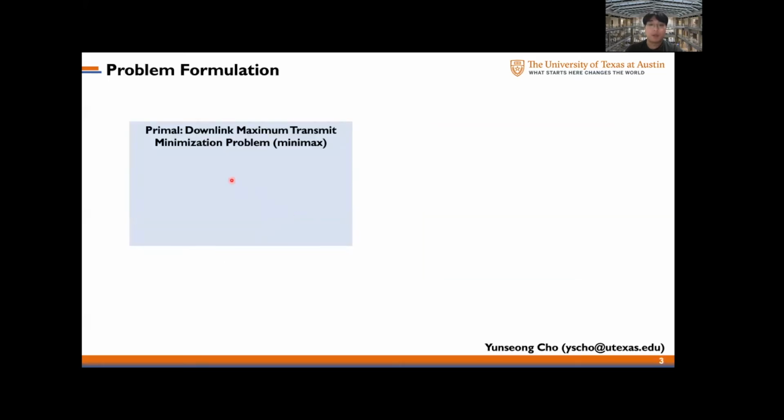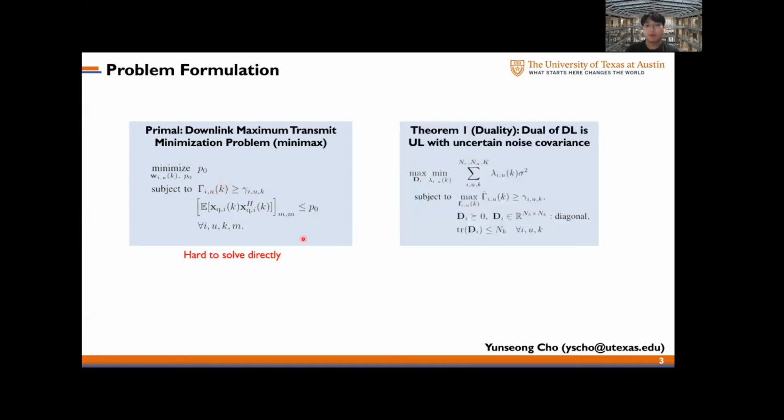We begin with the downlink problem as our primary problem. Here, each antenna power is upper bounded by P0, which needs to be minimized. And this is the SINR constraint. However, this problem is very hard to solve directly. Therefore, we are going to transfer this problem into its dual domain.